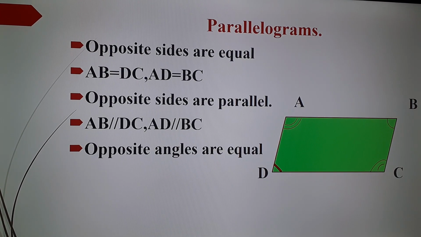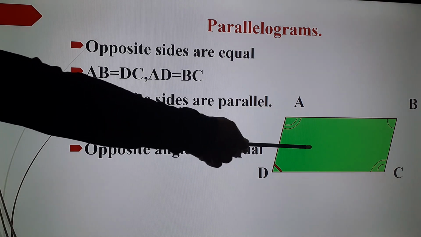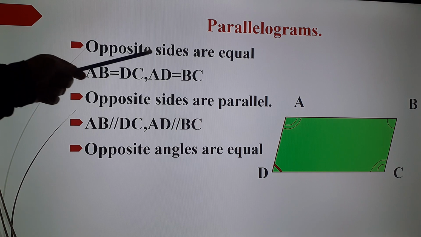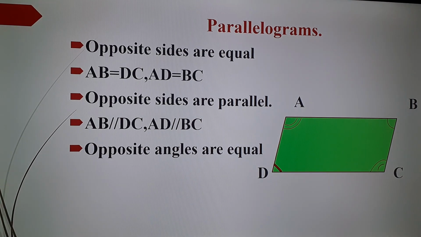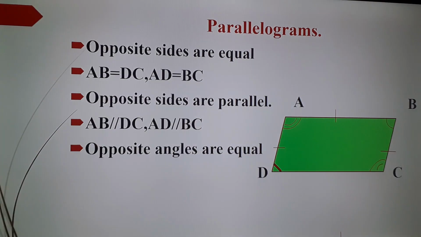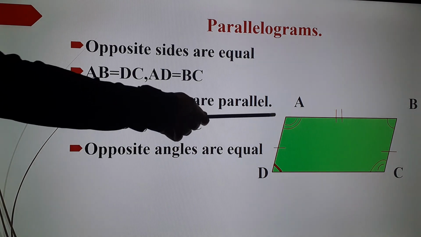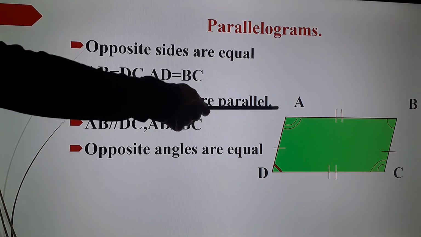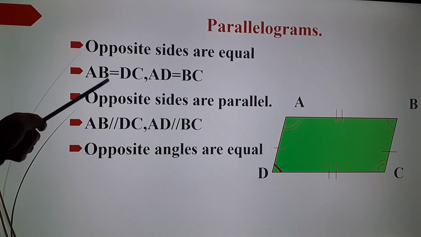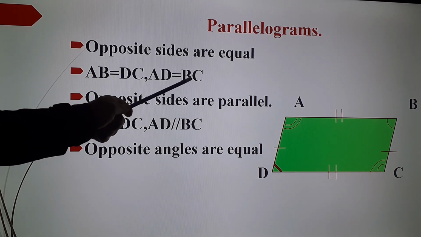So the next figure, parallelogram. So here you can see a parallelogram ABCD. Opposite sides are equal. Okay, so what is the opposite side for AD? The opposite side for AD is BC and the opposite side for AB is DC. So how we will represent it? AB will be equal to DC and AD will be equal to BC.